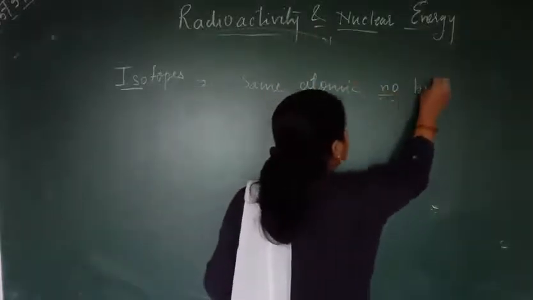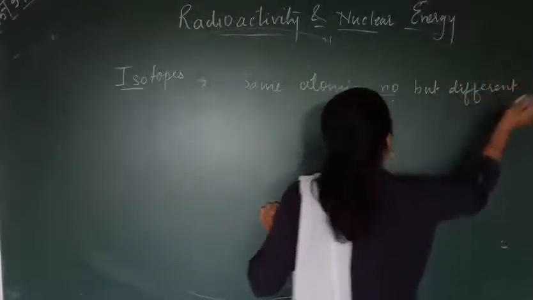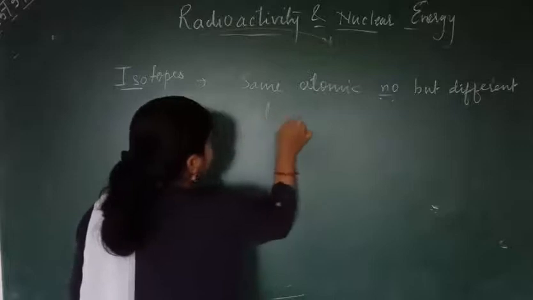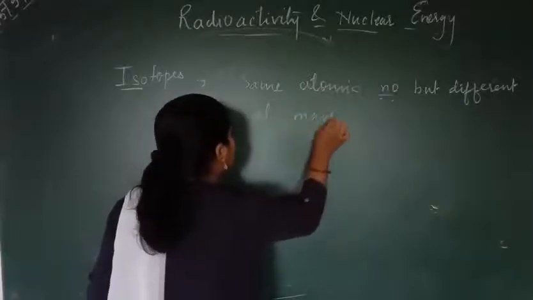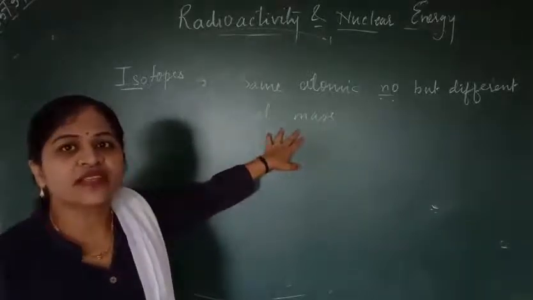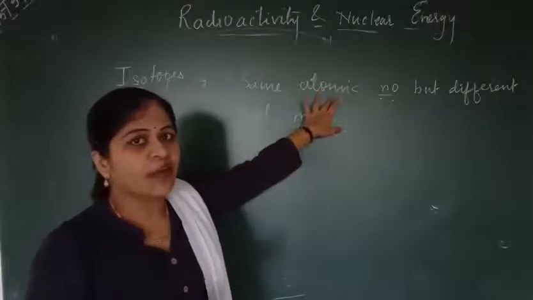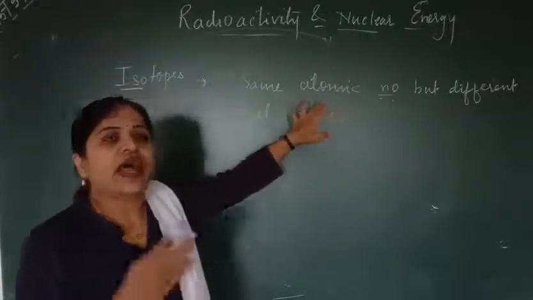If it has a different atomic mass, it means there is a difference in its neutrons.